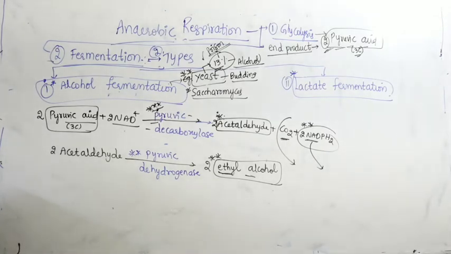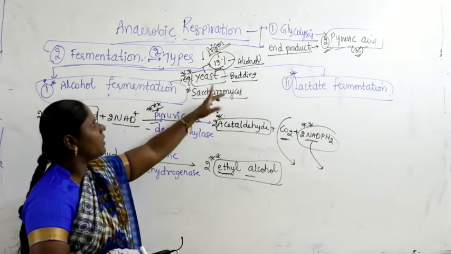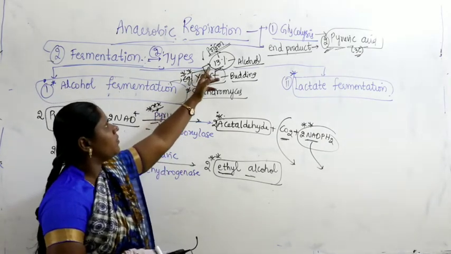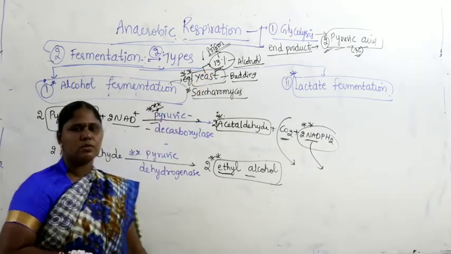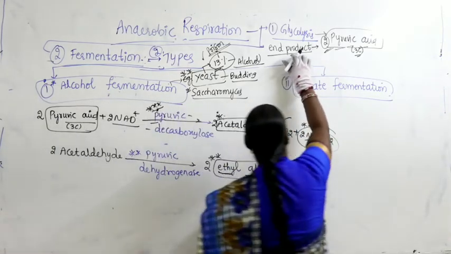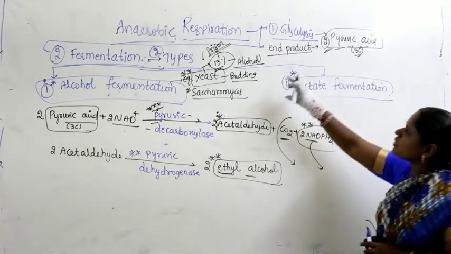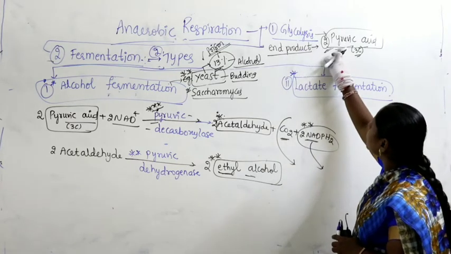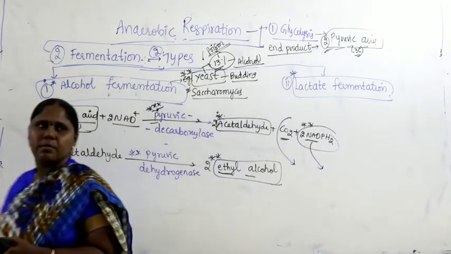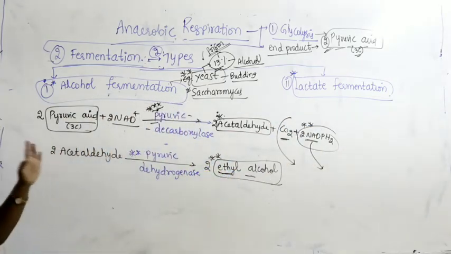Very important. So, I repeat again, alcohol fermentation we mostly find in Saccharomyces cerevisiae. Yeast generally multiplies and keeps producing alcohol. If the alcohol concentration goes beyond 13%, the alcohol itself becomes poison to the yeast cells. So, 2 molecules of pyruvic acid are produced as an end product of glycolysis. In anaerobic respiration also, first glycolysis occurs. The 2 molecules of pyruvic acid produced as an end product of glycolysis may undergo either alcohol fermentation or lactate fermentation. So, here we have 2 types of fermentations.